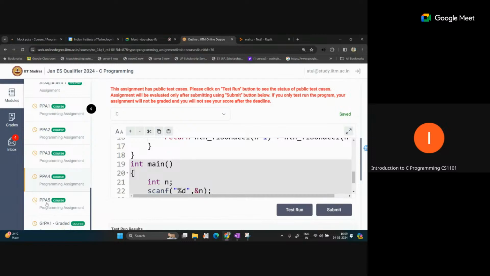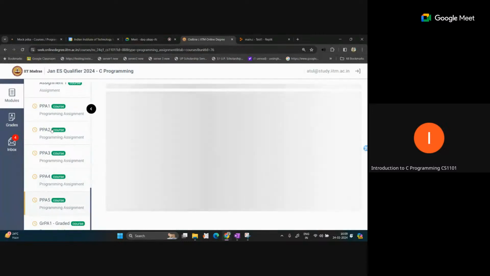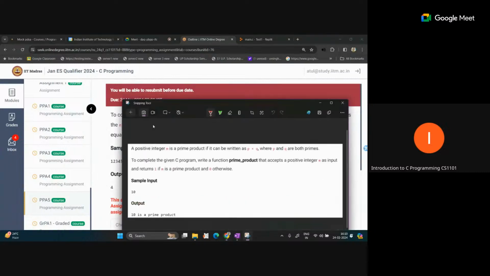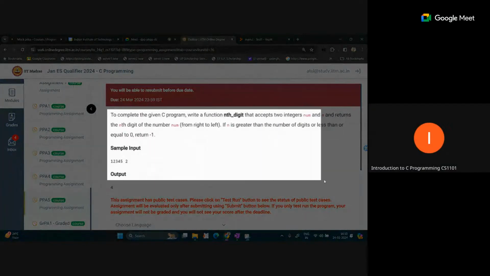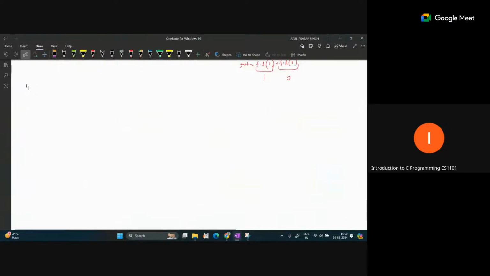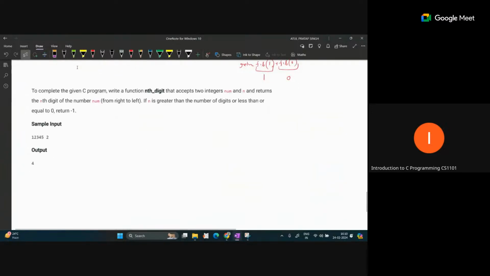Okay, now next is PPA5. So here in this problem statement, to complete the given C program, write a function nth digit that accepts two integers num and n, and returns the nth digit of the number num from right to left. If n is greater than the number of digits or less than or equal to 0, return -1.